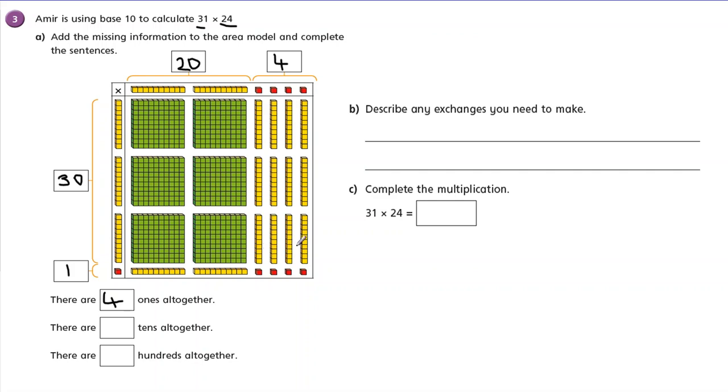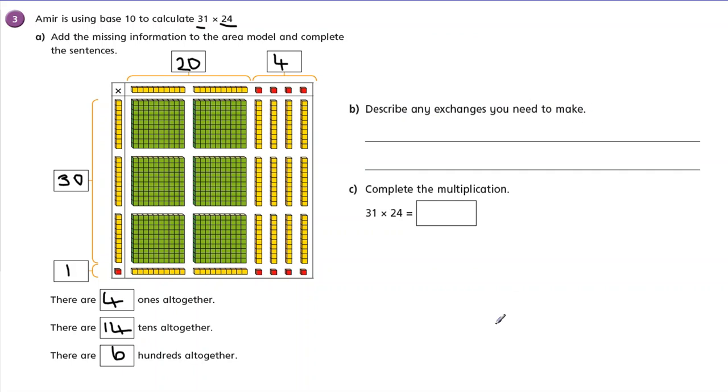1, 2, 3, 4, 8, 12, 13, 14. Let's check that again. 1, 2, 3, 4, 5, 6, 7, 8, 9, 10, 11, 12, 13, 14. There are 14 10s altogether. Now, because there are 14 10s, I think I've got 100 there, but I'll come back to that in a minute. How many hundreds have I got? 1, 2, 3, 4, 5, 6. There are 6 hundreds.